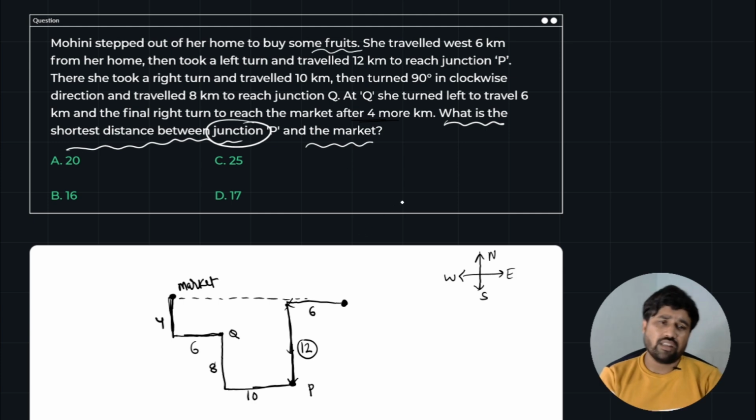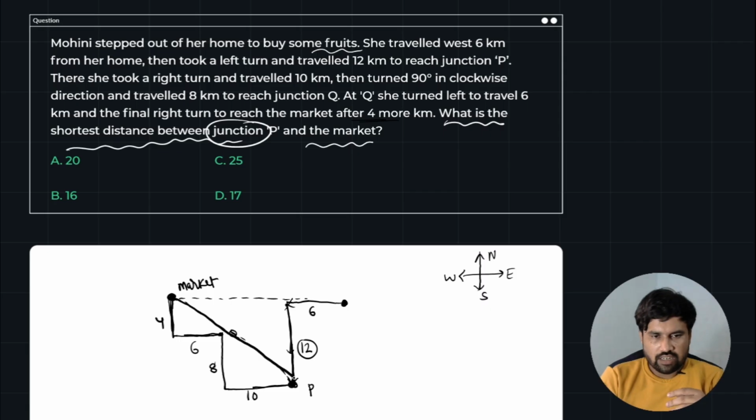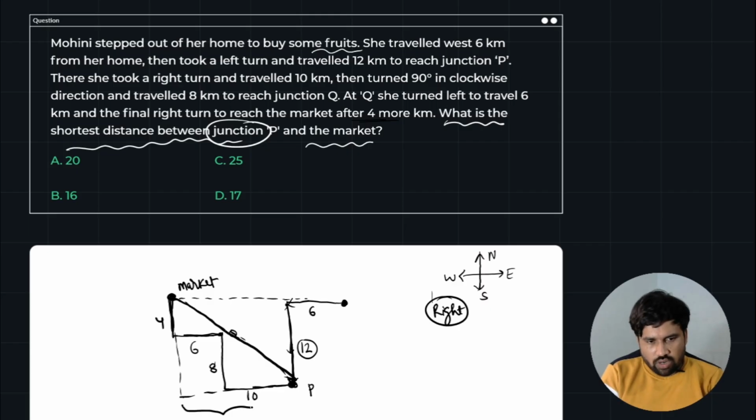So he is not asking the shortest distance between home and the market. They are asking junction P to market. Junction P is here and market is here. This is the shortest distance you have to find. Whenever you need to find this type of distances, try to create a right angle triangle so that you can find the answer very easily. So here this is the shortest distance, and you have to know what is the vertical distance and what is the horizontal distance. This is the total horizontal distance and this is the total vertical distance. What are these distances?